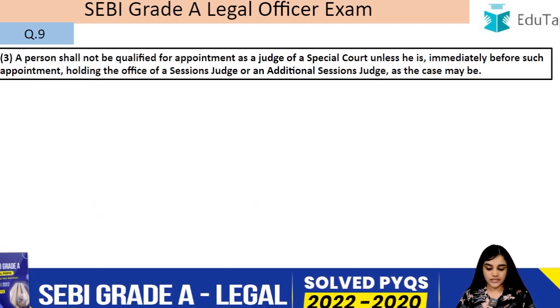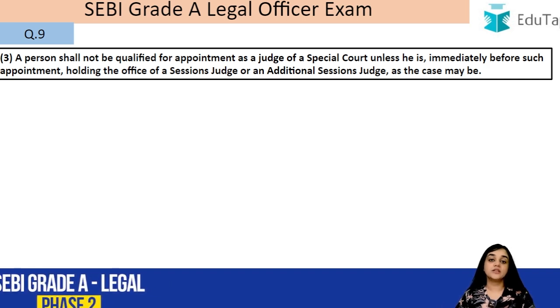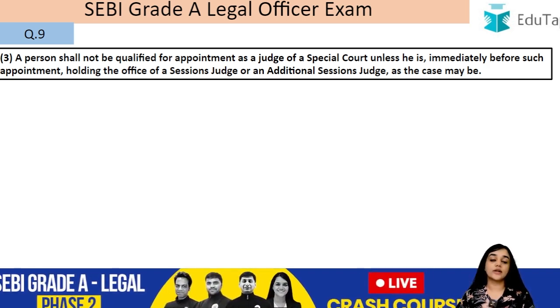Alright, subsection 3. A person shall not be qualified for the appointment of a judge of a special court unless he is immediately before such appointment holding the office of a session judge or additional session judge, as the case may be. So at least he has to be a session or an additional session judge if he has to be appointed as a judge in this special court.